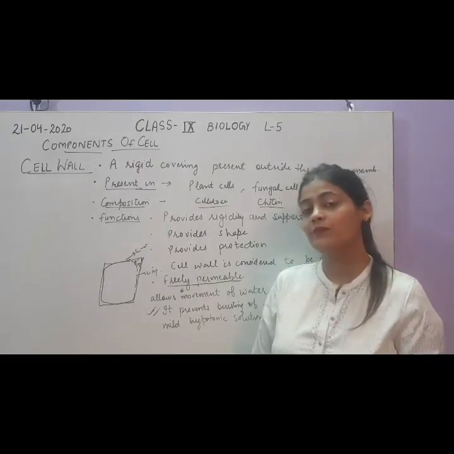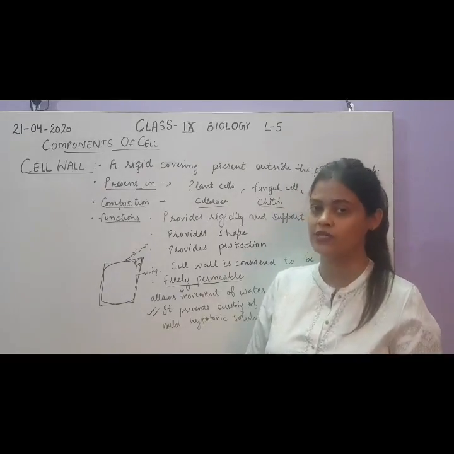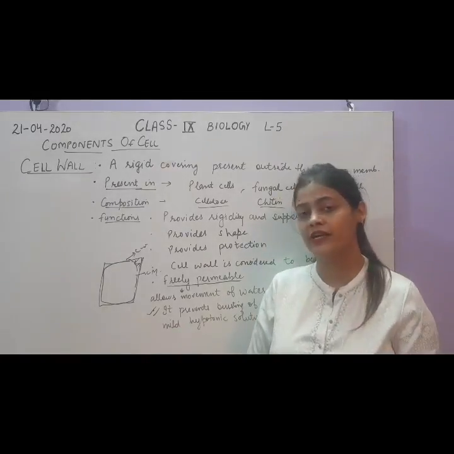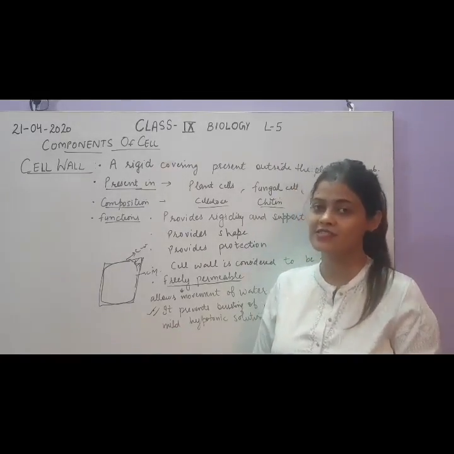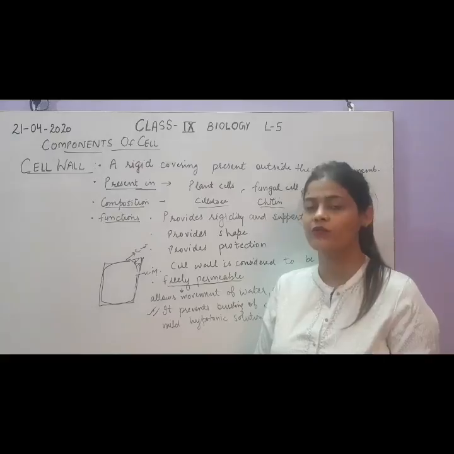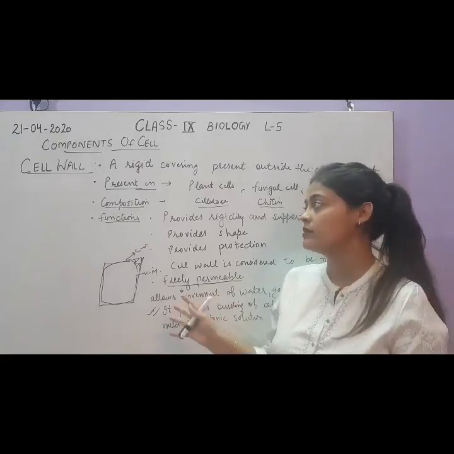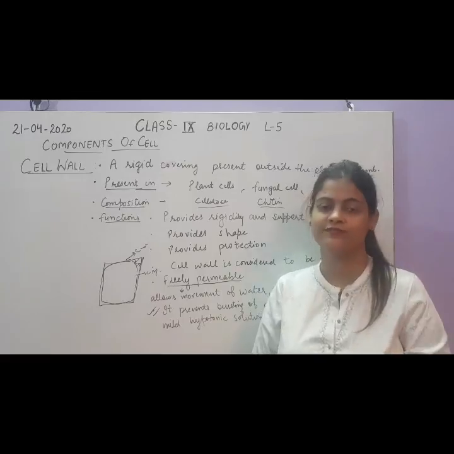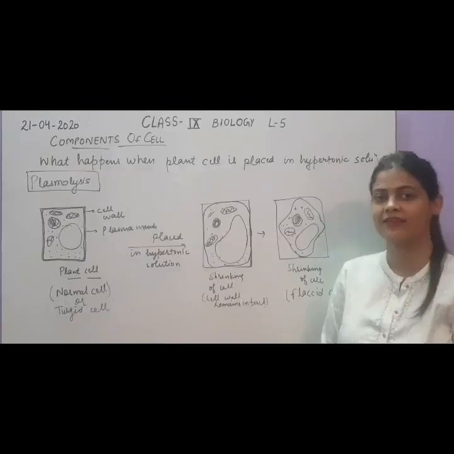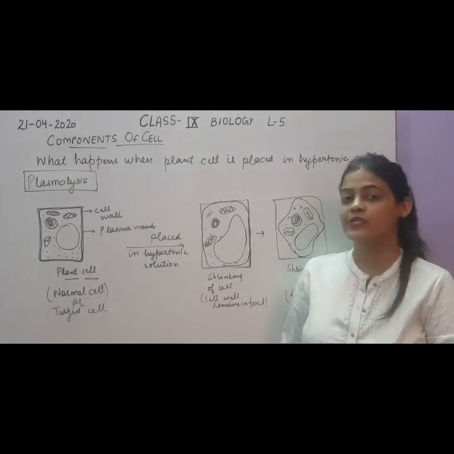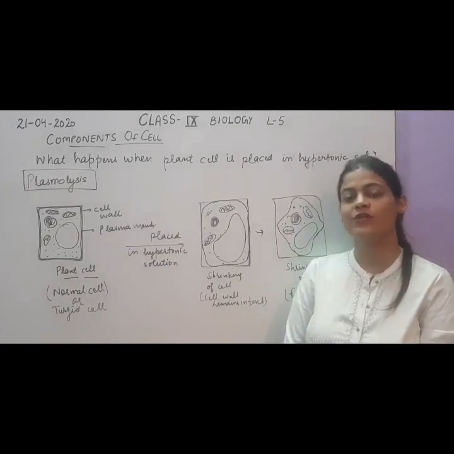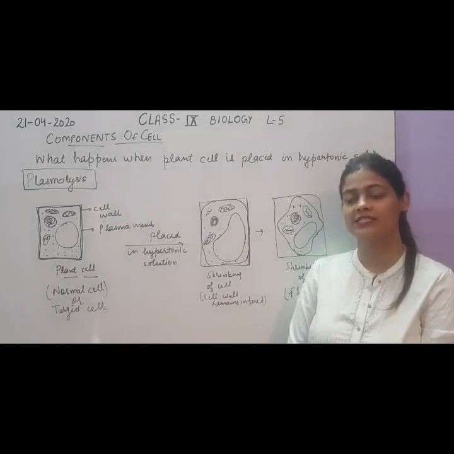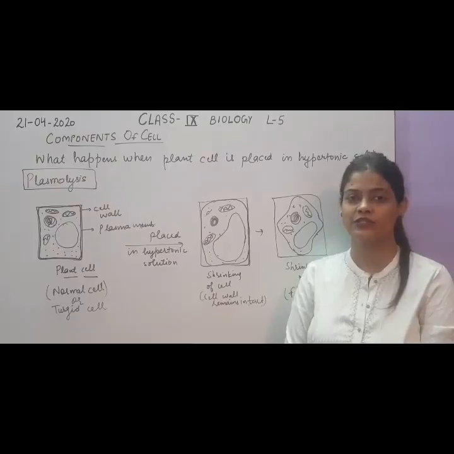Now what will happen when the plant cell will be placed in hypertonic solution? So there is a term related to that. Let us first discuss the activity related with this, then you will be able to understand the condition of the plant cell placed in the hypertonic solution. Okay, so as we have discussed, what will be the role of cell wall when a cell is placed in a hypotonic solution?